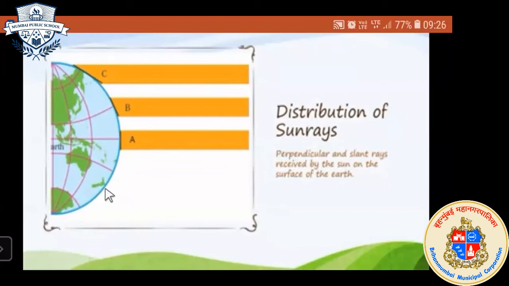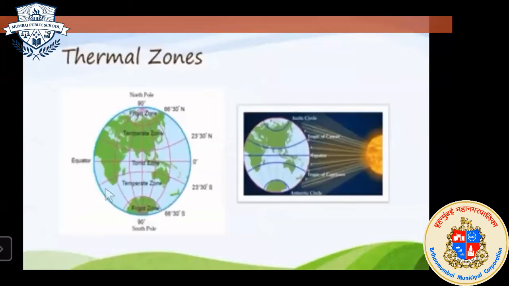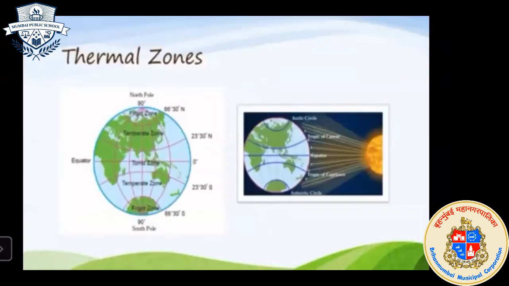The next concept is based on the distribution of temperature. Now we will see how the temperature distributes on the surface of the earth. The earth can be divided into thermal zones. Here we will understand the distribution of temperature on the earth's surface. Based on the distribution of temperature, the earth can be divided into the torrid region, the temperate region, and the frigid region. So what is torrid? Torrid means very hot region.